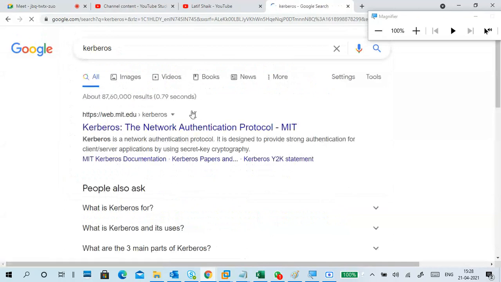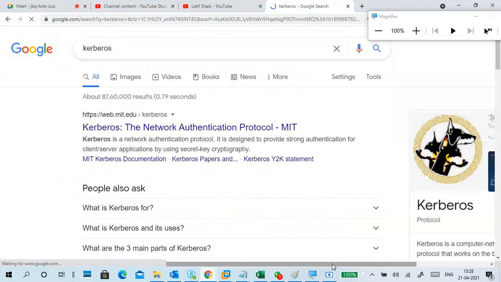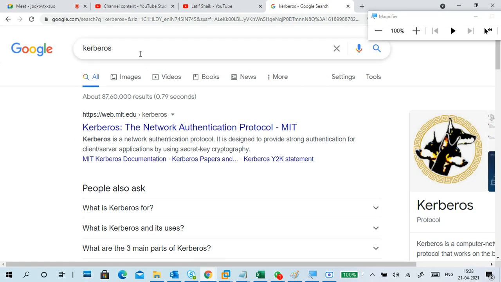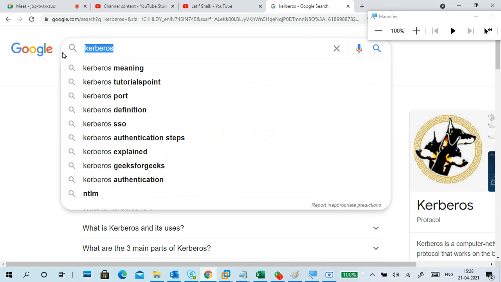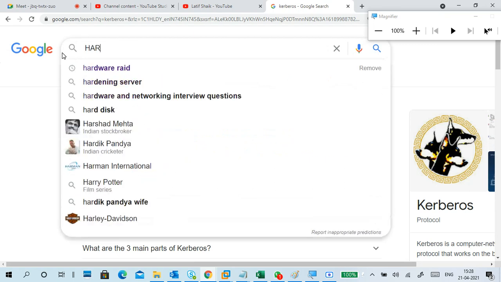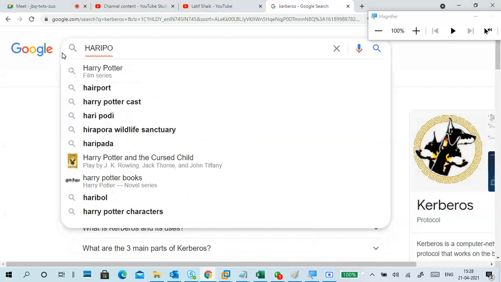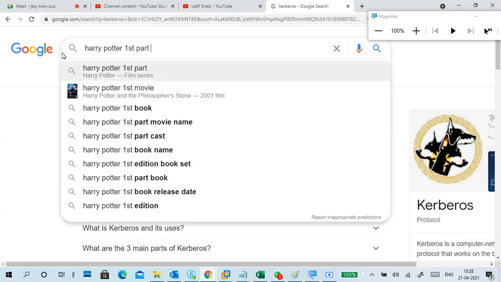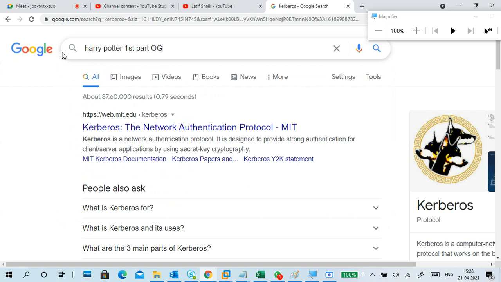This is Kerberos, the three-headed dog. Maybe you have seen it in the Harry Potter movie, the first part.